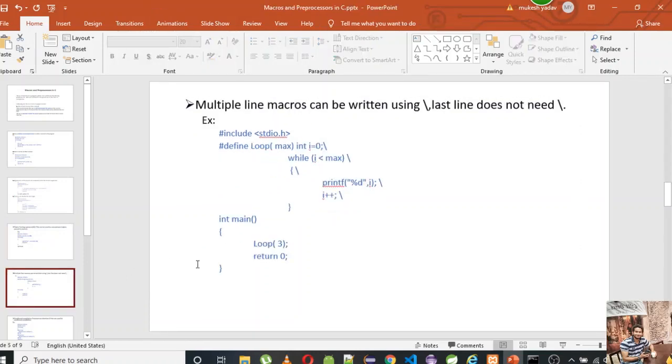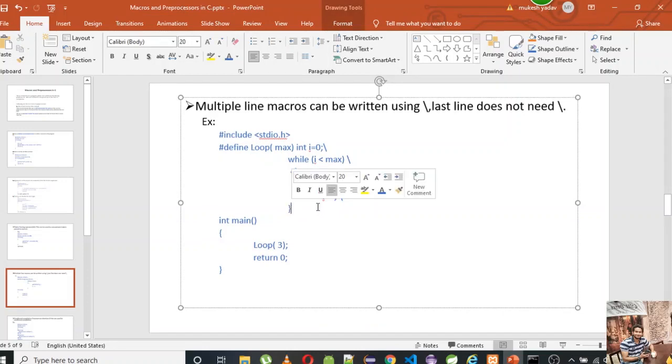We can write multiple line macros also using this backslash. You can see at the end of the last line I'm not using a backslash, so it will be used before the last line.